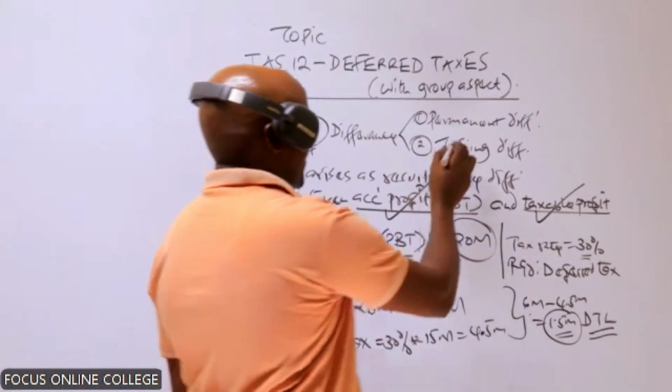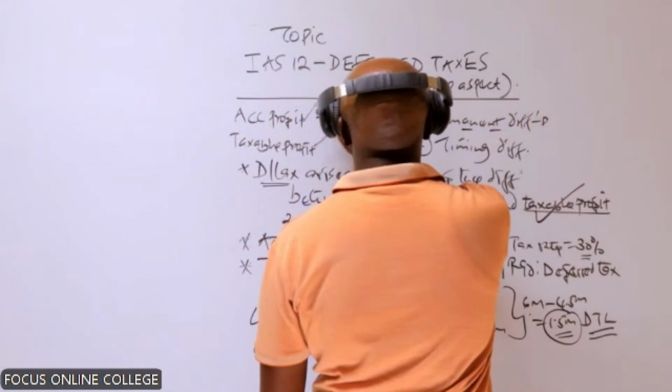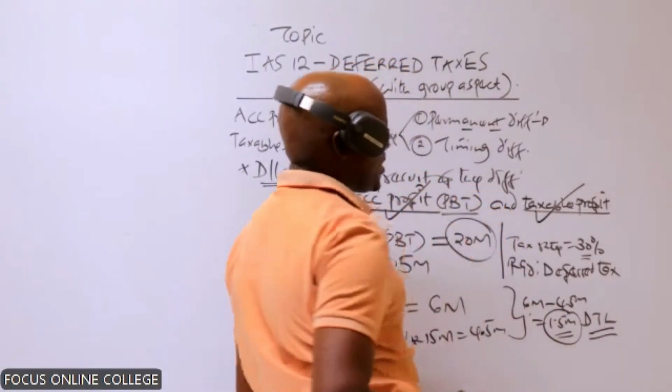Now, the permanent difference, basically we say that this is the difference between these two profits, accounting profit and taxable profit.